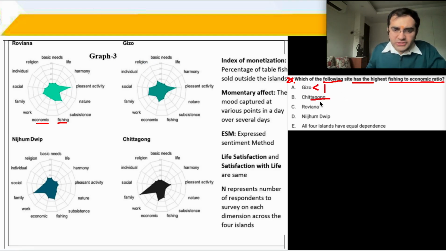Chittagong, fishing is smaller, economic ratio is larger, this is also less than 1. Roviana, fishing is larger, economic ratio is smaller, this becomes greater than 1. Nijiham Dwip, fishing is larger, economic ratio is smaller, but they are quite close. So compared to Roviana, Roviana is also greater than 1, but it is much greater than 1 because of the gap between fishing and economic ratio, whereas here the gap is smaller. Therefore C part would be the right answer over here.